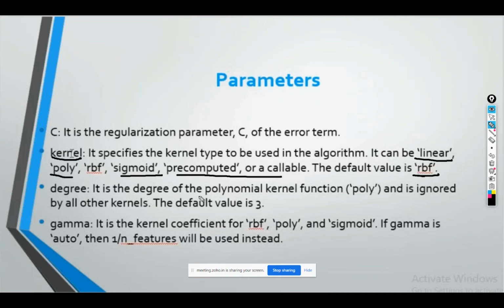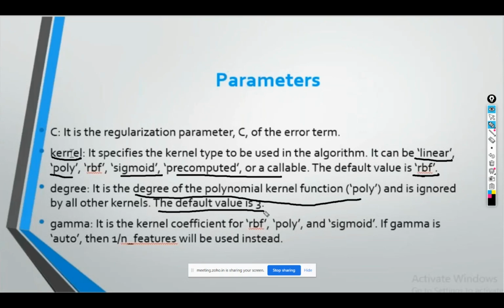In case you are selecting a polynomial kernel, only then do you also have to specify the degree of that polynomial. If you are selecting a polynomial kernel, the default value of the degree of the polynomial is 3.